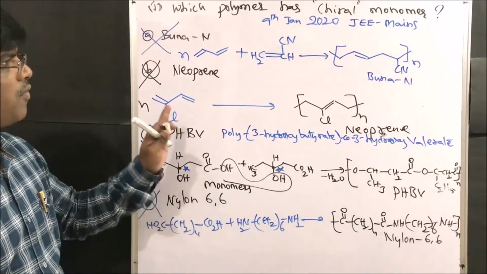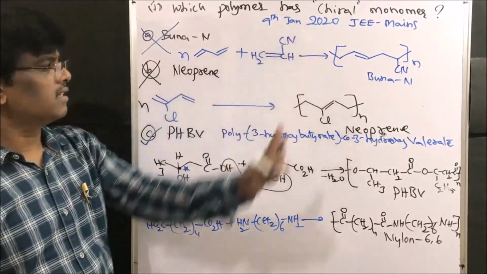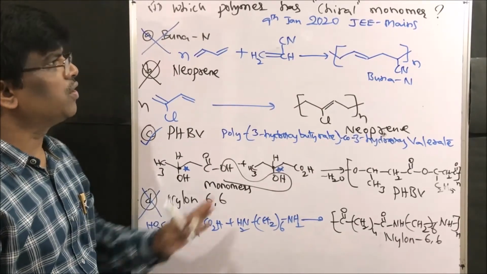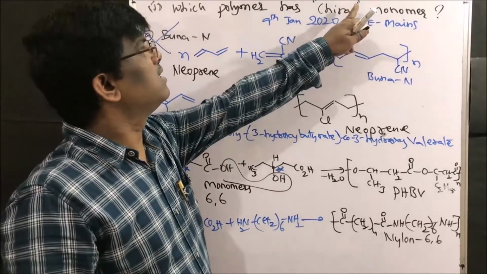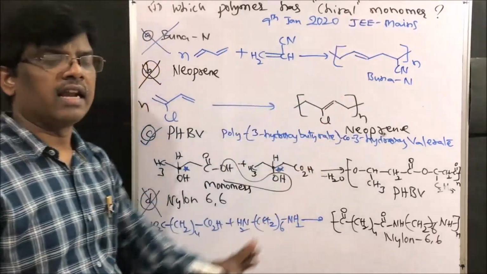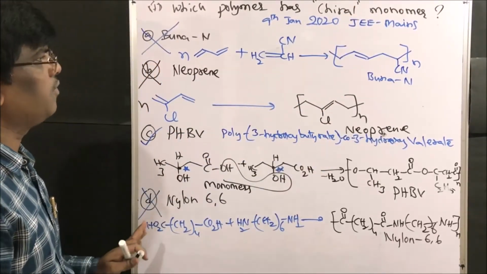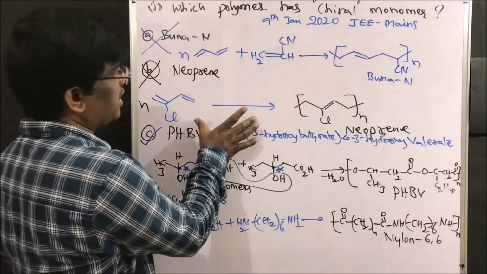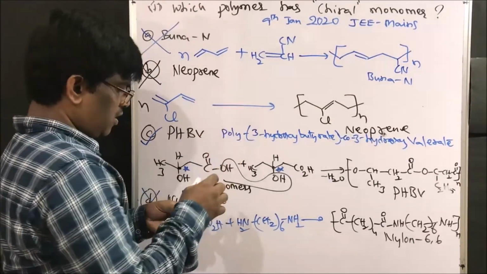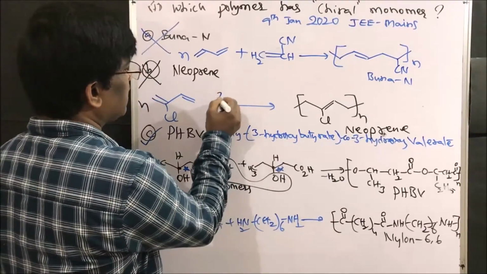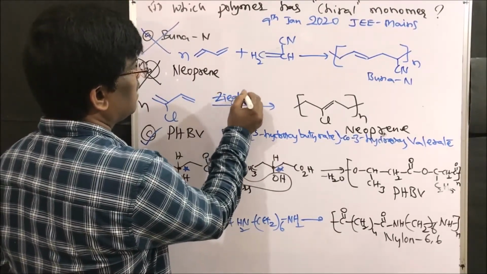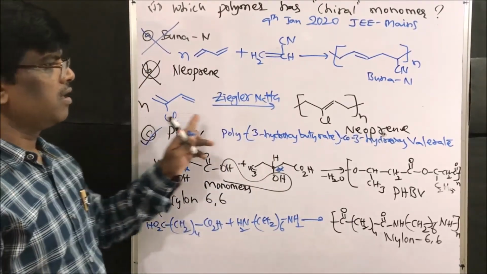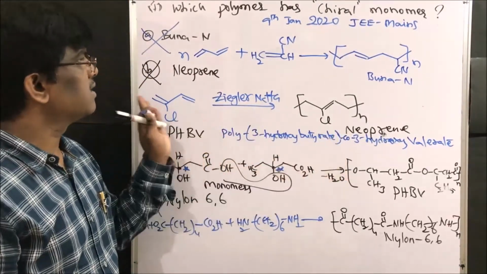Dear friends, these are the polymers. You will get this type of question also. So chiral centers: if you know the structures or the method of preparation, then only you can answer. So this is a chiral monomer, right, friends? This is how you will get different types of questions. So I will ask, what is the method of preparation? Yes, isoprene. You can use Ziegler-Natta catalyst here. So neoprene can be prepared by Ziegler-Natta catalyst, right?